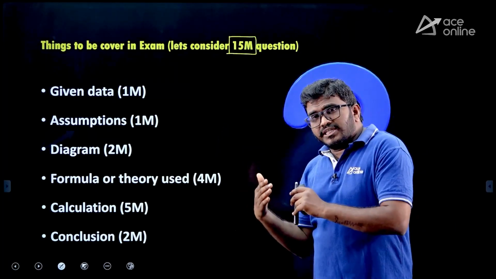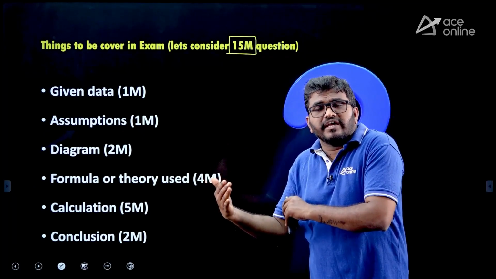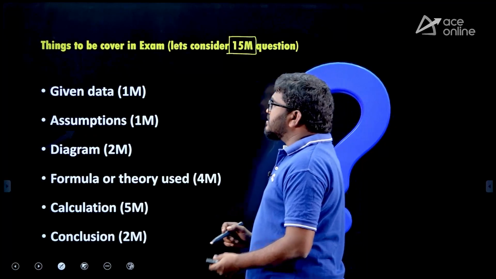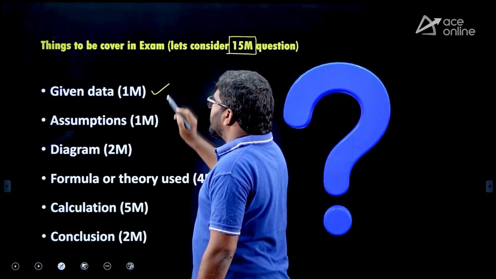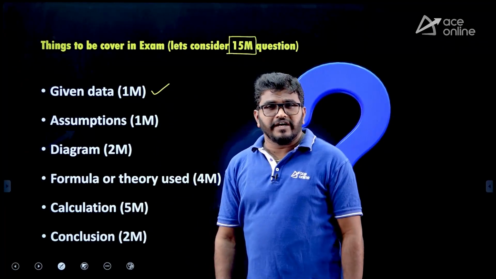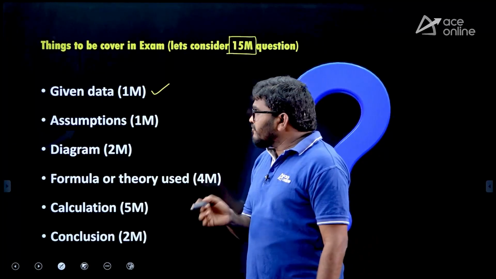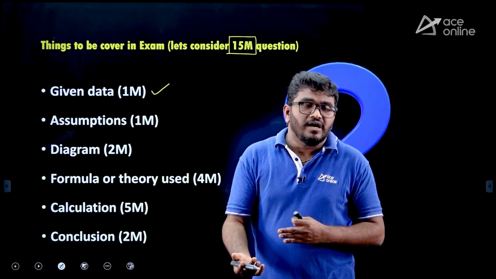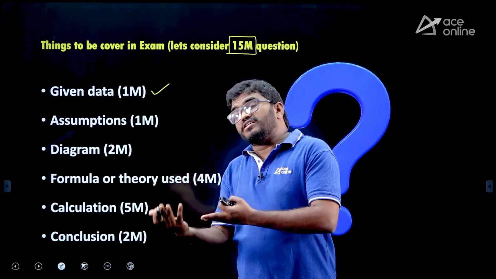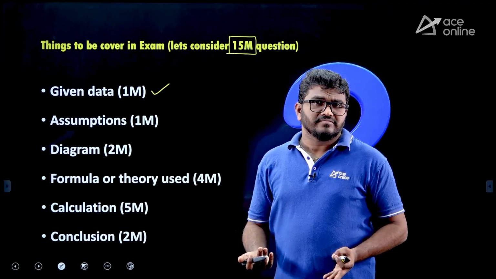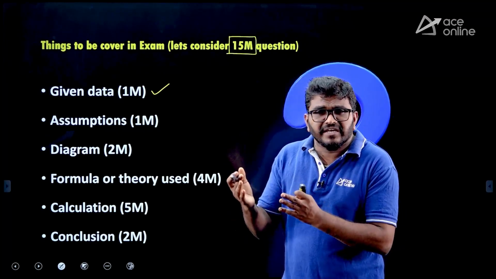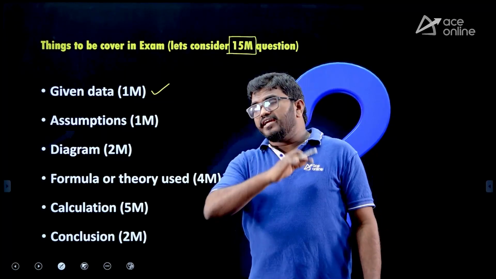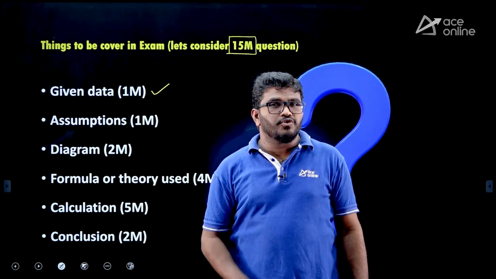So they asked a 15-mark numerical. First you should write the given data. Then, if there is any assumption, and sometimes there is more than one assumption. If in a question you are using a material property, let us say Young's modulus, generally no material is homogeneous and isotropic.